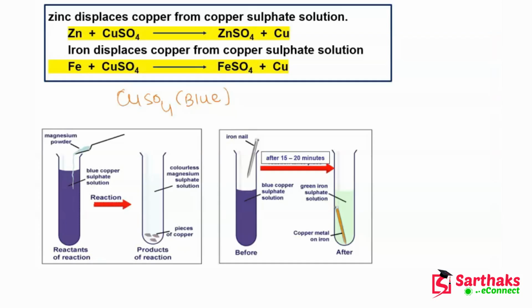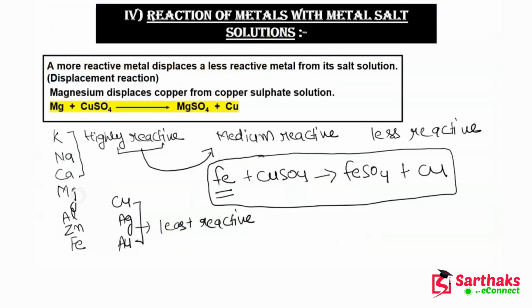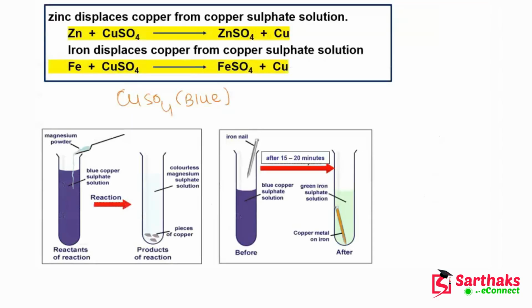Now we are adding magnesium powder in this. We all know that magnesium is more reactive than copper. You can see here that magnesium comes above copper, so it is more reactive than copper.